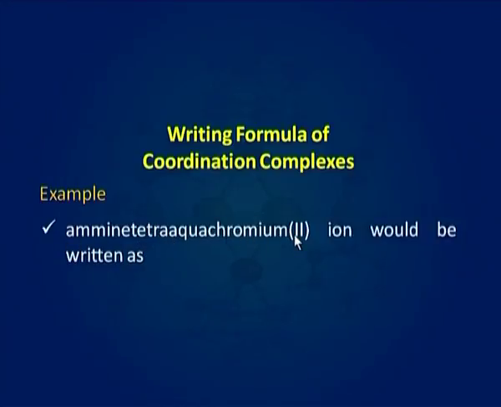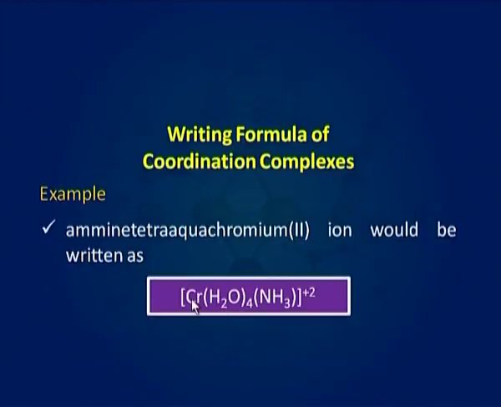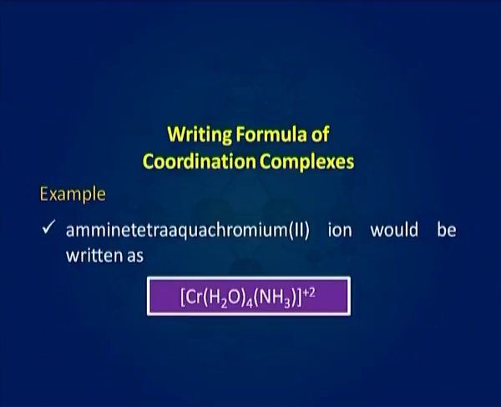Its formula can be written as [Cr(H2O)4(NH3)]2+. As both ligands are neutral, they are ordered alphabetically with H2O before NH3. Note that their order in the formula is opposite of that in the compound's name, since one uses their chemical symbols and the other uses the names of the ligands.